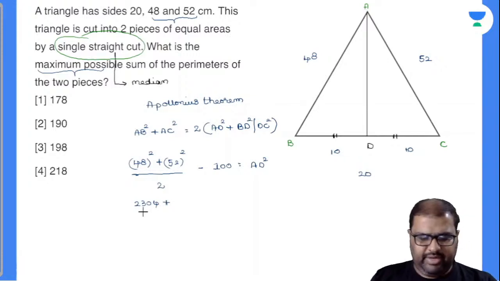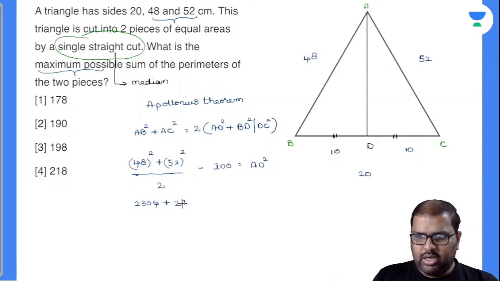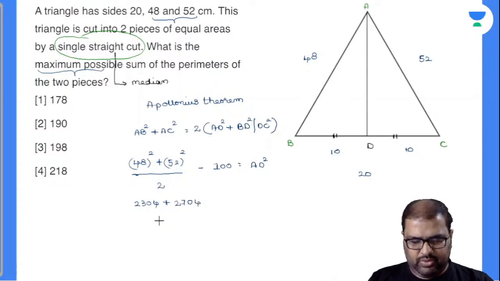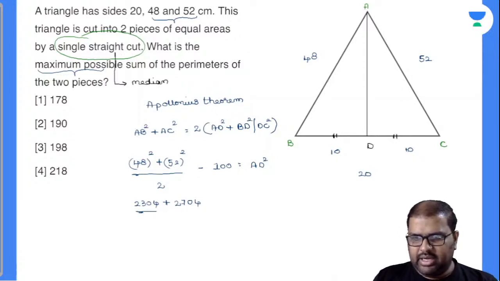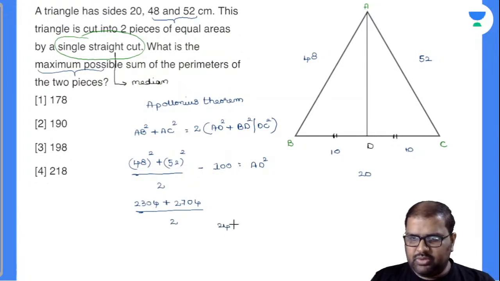Plus how much is 52 square? 52 into 52 is 2704. I hope you are getting 5008. 2704 plus 2304 is 5008, divided by 2. 5008 divided by 2 is how much? 2504. 2504 minus 100 will be how much? 2404. So finally 2404 is nothing but equal to AD square.